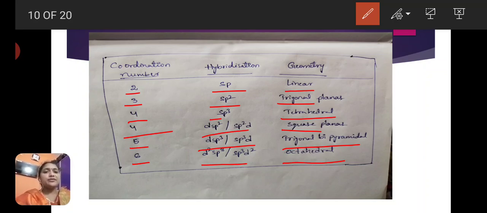Coordination number 5, hybridization is dsp3 or sp3d, structure is trigonal bipyramidal. Coordination number 6, hybridization is d2sp3 or sp3d2, structure of the complex is octahedral.